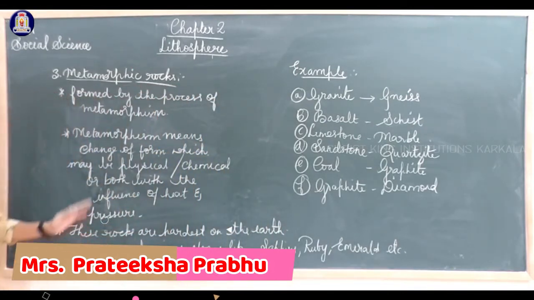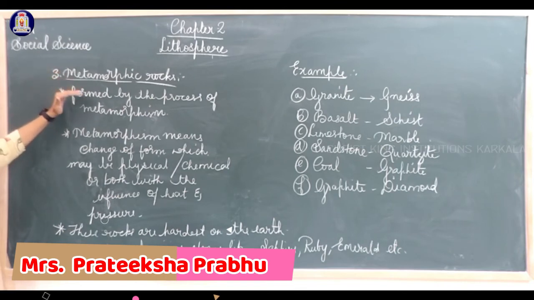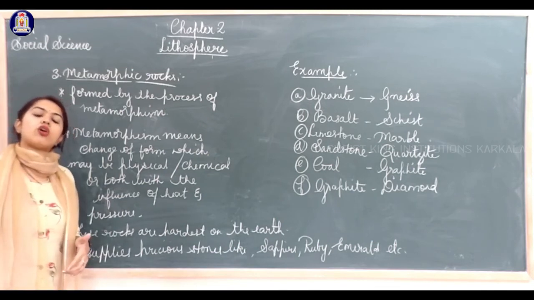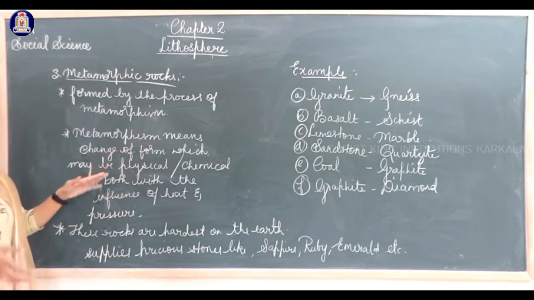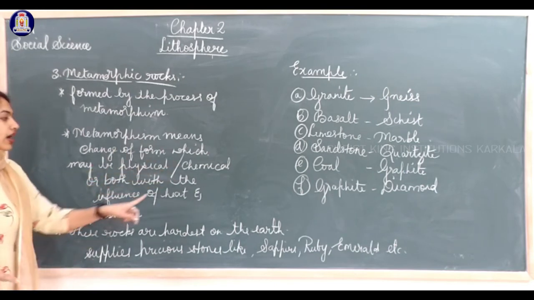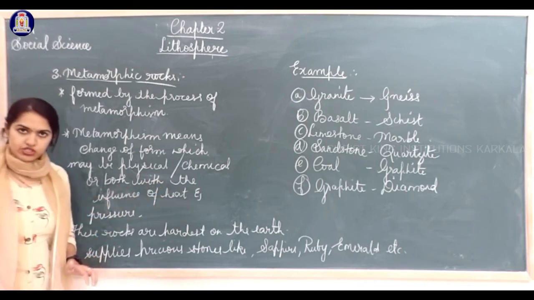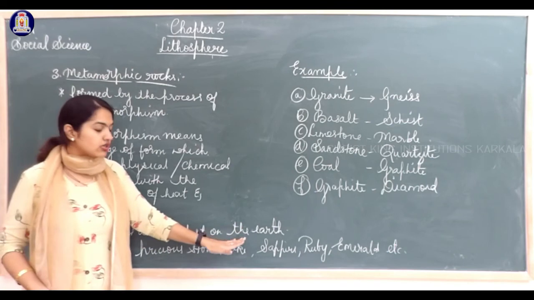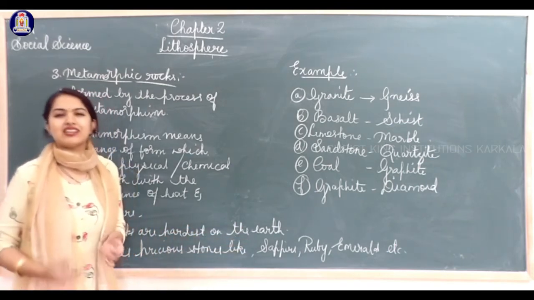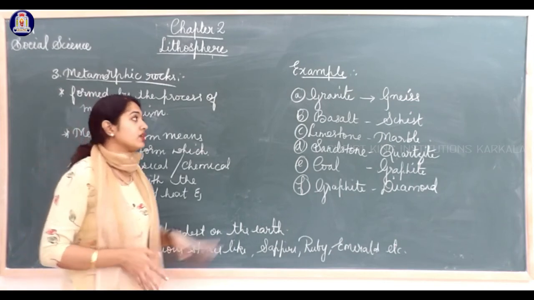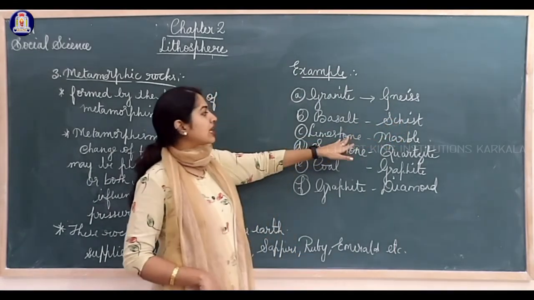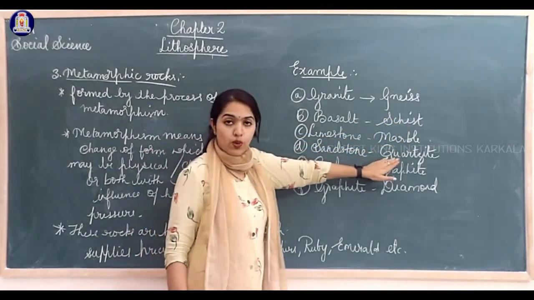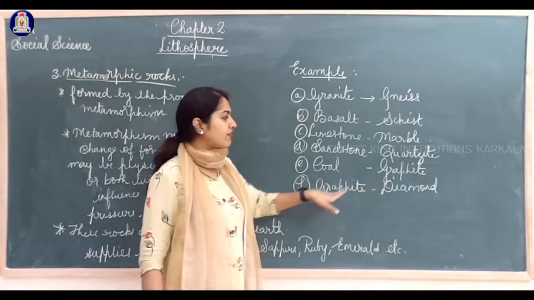Let's discuss it once again. What is the meaning of metamorphic rocks? Metamorphic means formed by the process of metamorphism, that means alteration of pre-existing rocks, the rocks which are already present. Metamorphism means the change in form which may be physical, chemical or both, with the influence of heat and pressure. These give us the hardest stones on earth, which are precious stones like sapphire, emerald, diamond, ruby, etc. Here are a few examples: granite to gneiss, basalt to schist, limestone to marble, sandstone to quartzite, coal to graphite, graphite to diamond.